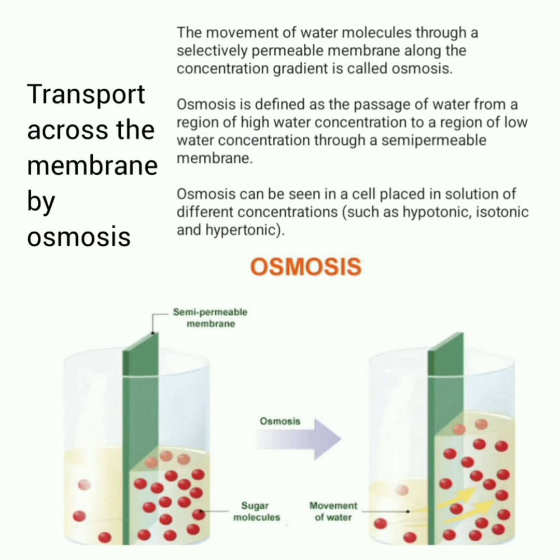Transportation of substances across the membrane by osmosis. The movement of water molecules through a selectively permeable membrane along the concentration gradient is called osmosis. Concentration gradient means concentration difference. Osmosis is defined as the passage of water from a region of high concentration to a region of low water concentration through a semi-permeable membrane. Osmosis can be seen in a cell placed in solutions of different concentrations such as hypotonic, isotonic, and hypertonic.